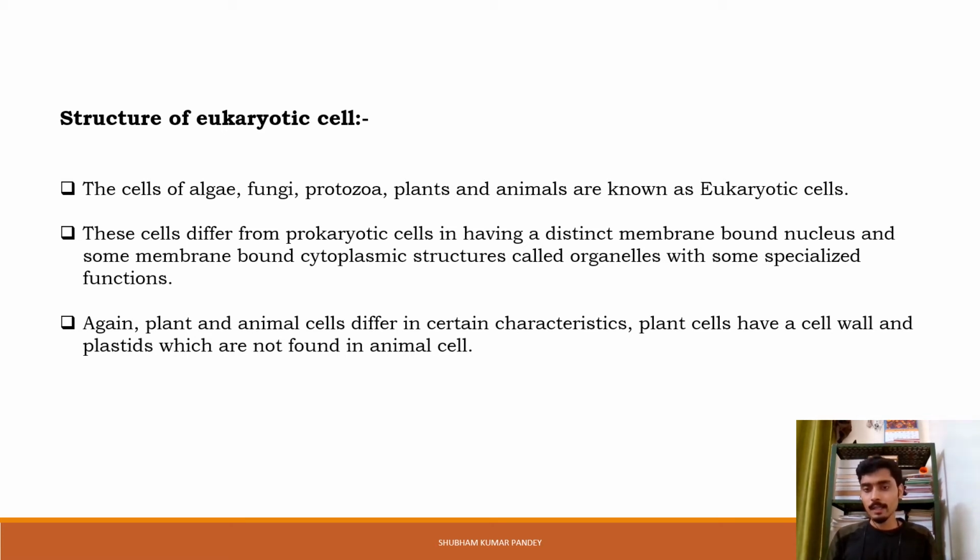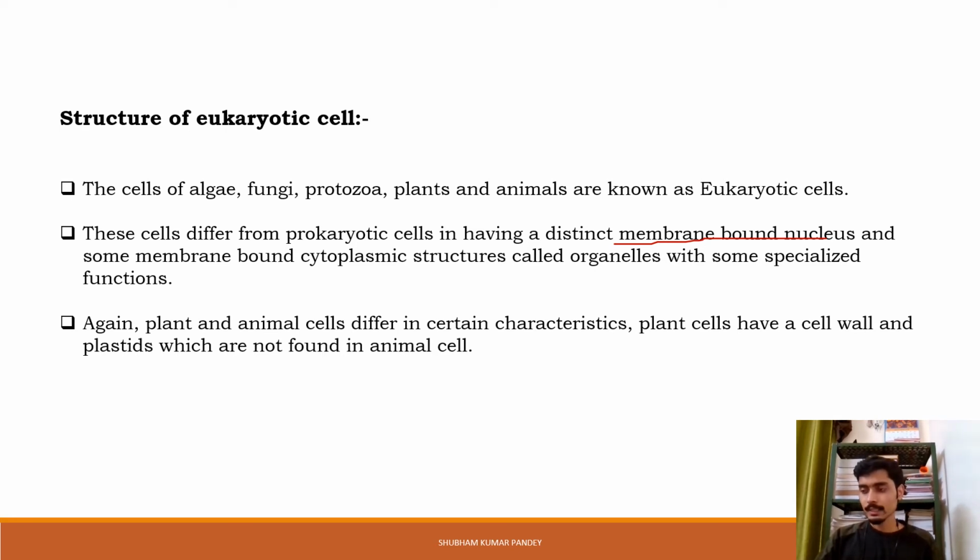Now algae, fungi, protozoa, plants and animals are the examples of eukaryotic cells. These cells differ from prokaryotic cells in having a distinct membrane bound nucleus. As I told you, in prokaryotic cells there is no nuclear membrane as such, right? There is a nucleoid, but it is not bounded by a distinct nuclear membrane. But in eukaryotic cells there is a distinct membrane bound nucleus. It means there is a distinct nuclear membrane, and this is one of the most important distinguishing features of eukaryotic cells from prokaryotic cells.